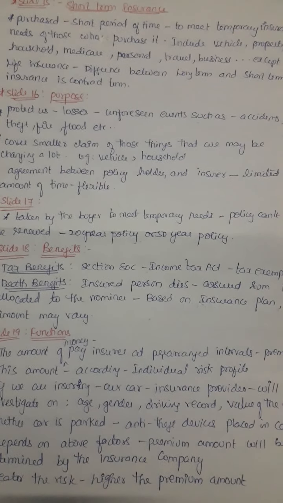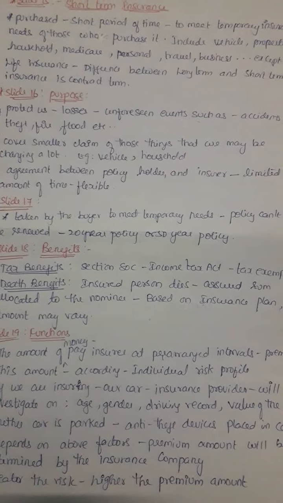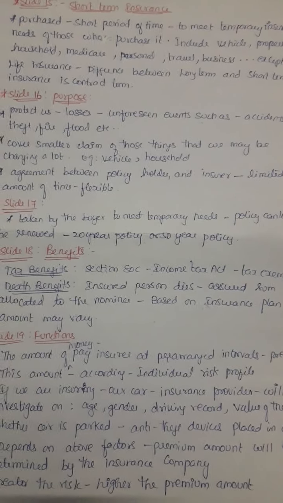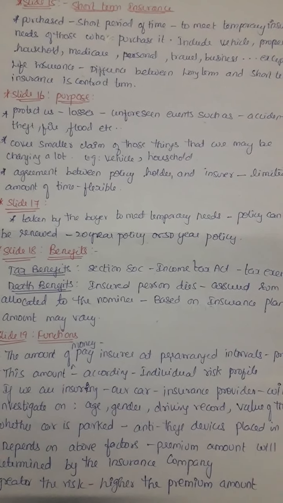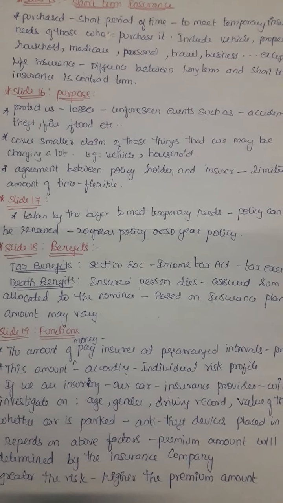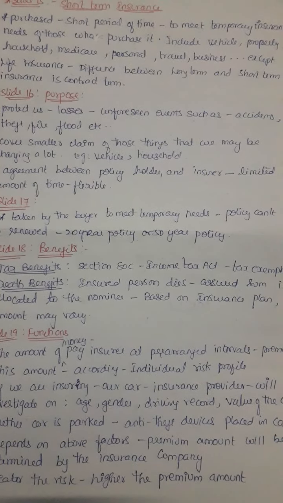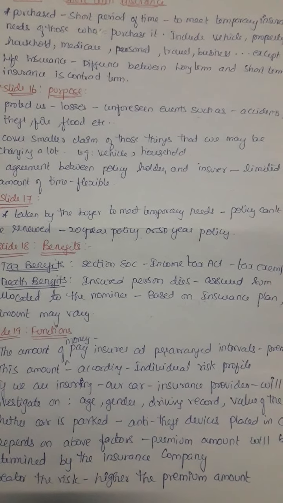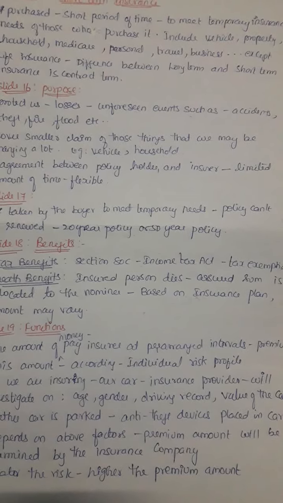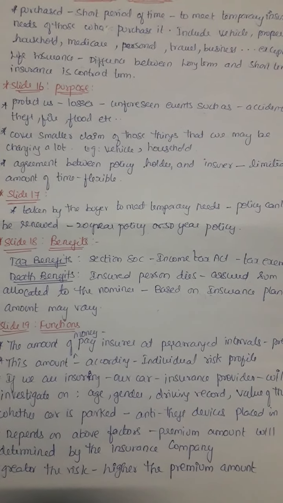Next is the purpose. It protects us from losses and unforeseen events such as accidents, theft, fire, flood, etc. The coverage of short term insurance is smaller claims of those things that we may be changing a lot, for example vehicles and household. It is an agreement between the policy holder and the insurer, for a limited amount of time. It is a flexible insurance,